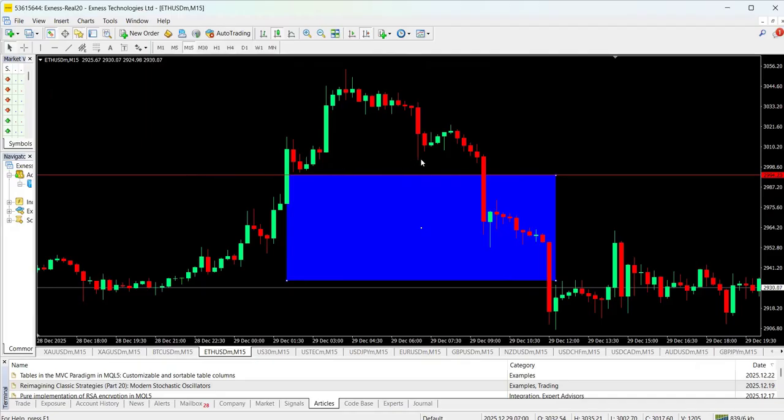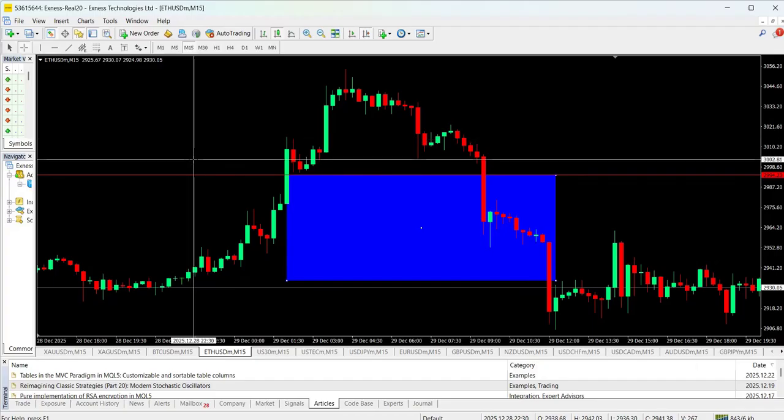Okay, that broke it. Sometimes it still tells us that, hey, sellers have overpowered it. But then, in order to confirm, to be very sure, you have to wait for it to be broken with the body of a candle.